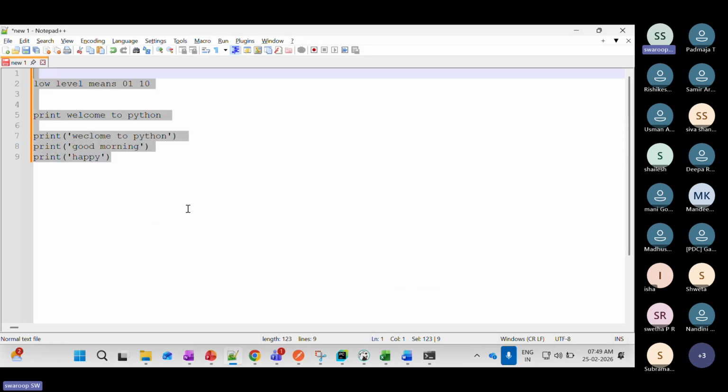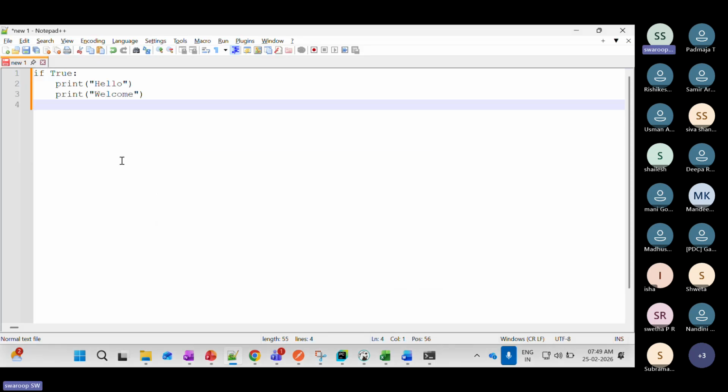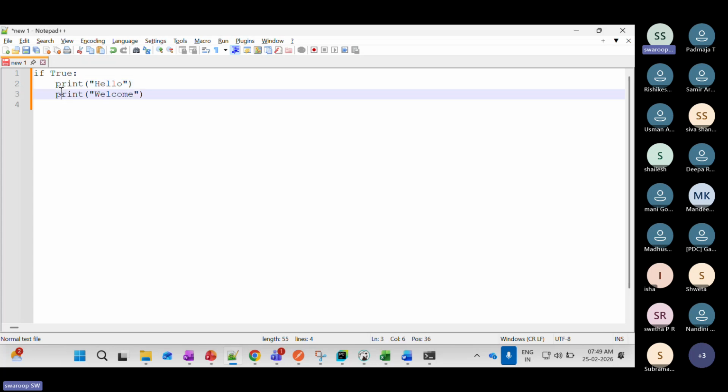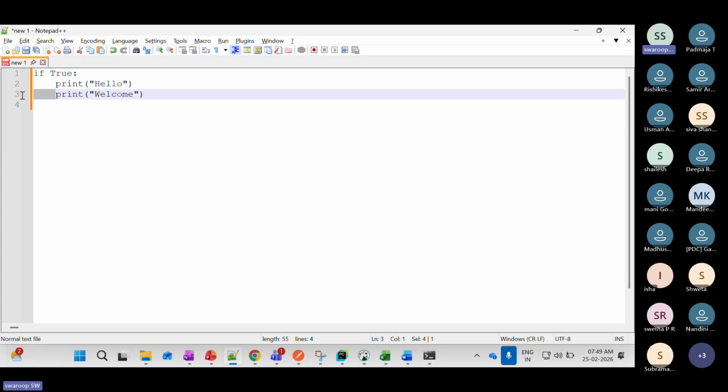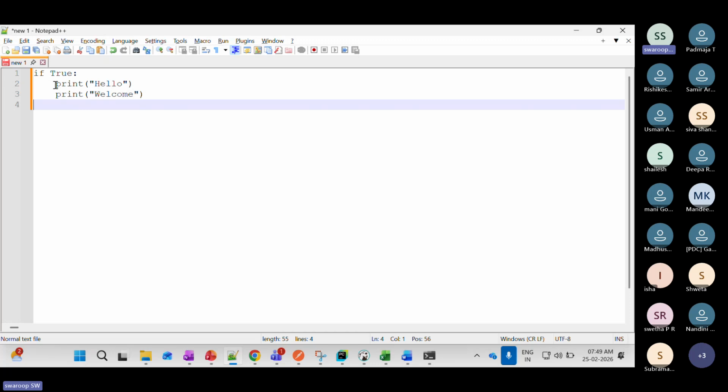This is an if condition I am giving. We will see it in detail, but I wanted to show you the indentation part. If true colon, there is a space over here, and here also there is a space. Mostly indentation is 4 spaces: 1, 2, 3, 4.